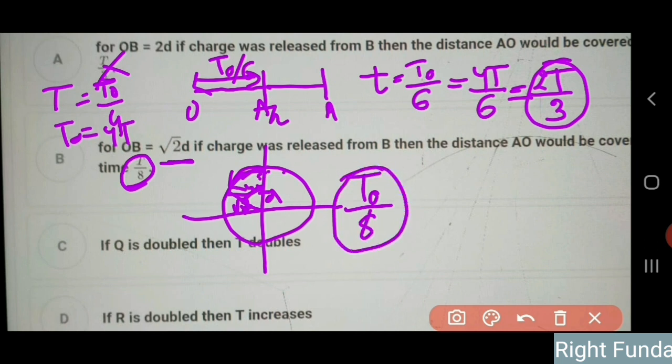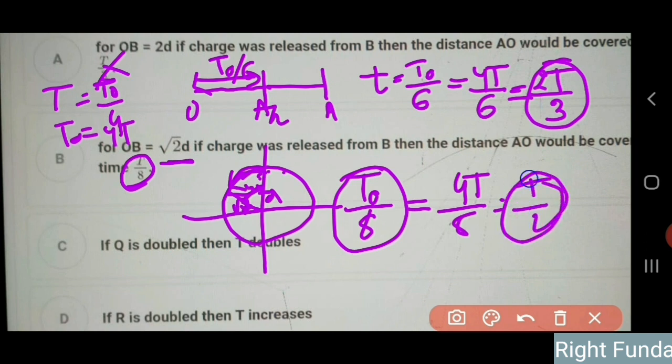But this is not T by 8. T naught by 8 is there, but we know that T naught is equal to 4T. So 4T by 8 is equal to T by 2 time it will take, because T naught is the total time period of oscillations, while T is the time taken from A to O when released from the A position. So this option is also wrong.